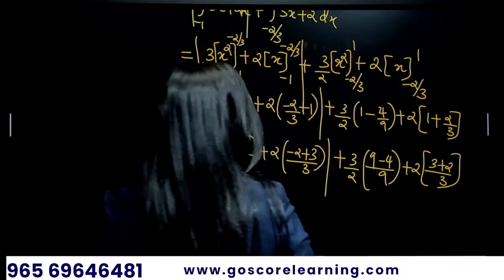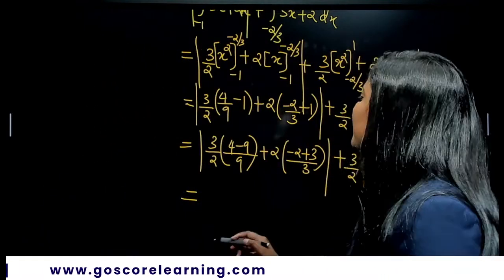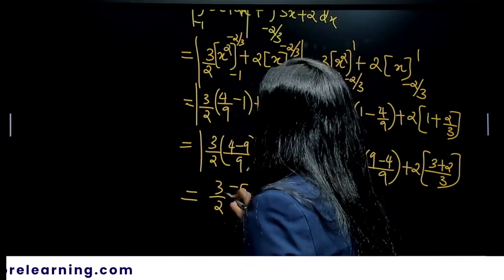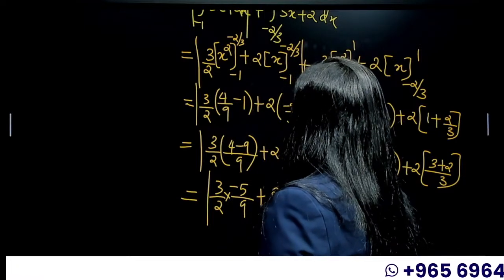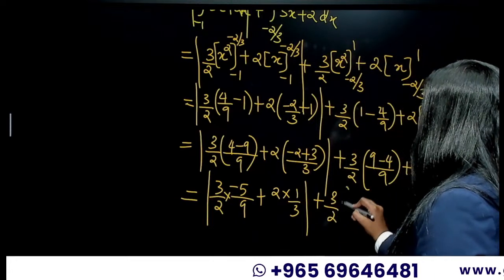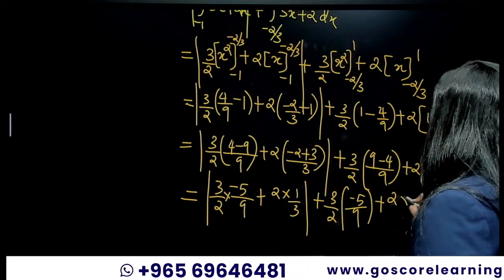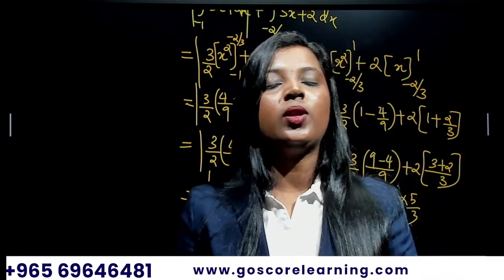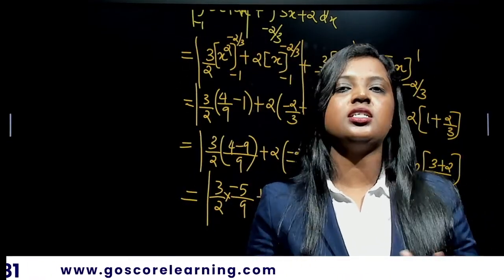Some of you are saying 13 by 3, ma'am. Yeah, correct. So 3 by 2 into negative 5 by 9, and that is inside modulus, plus 2 into 1 by 3 plus 3 by 2 into minus 5 by 9, then plus 2 into 5 by 3. After solving all this, you will get the answer as 13 by 3 square units. Correct. Your answer is correct.